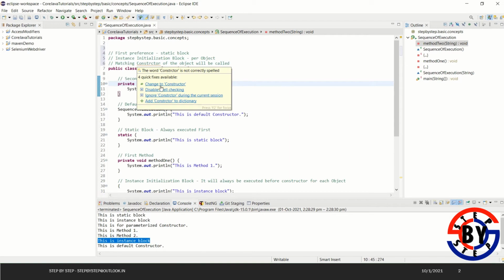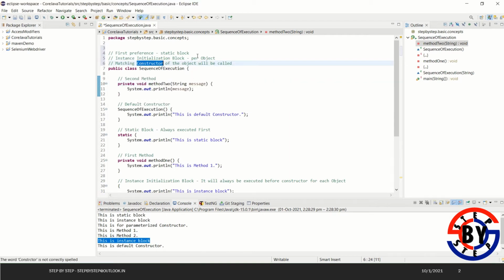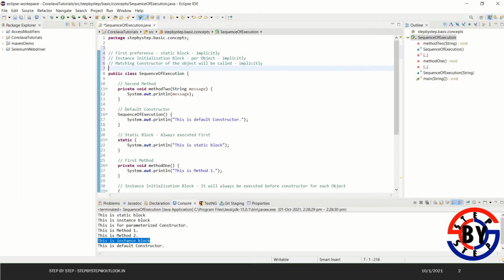Okay, so my spelling mistake, I'll just correct. So these all things are implicitly called, right? We are not calling it explicitly. So this is called implicitly. Then instance initialization is also called implicitly. This constructor is also said to be called implicitly because we are not calling it through a method name or something. We have just created the object, and finally